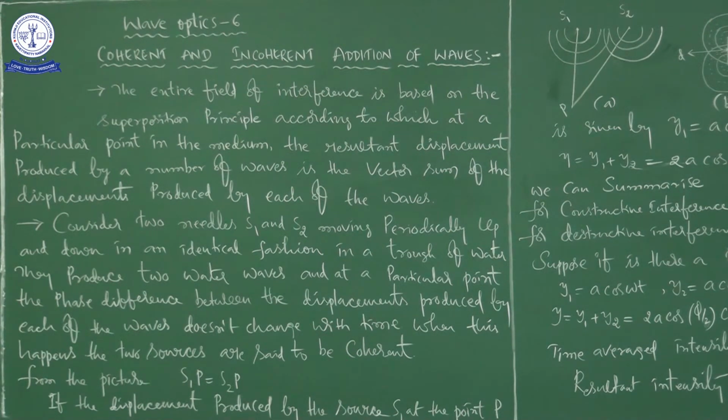If there is a phase difference, those two waves are said to be non-coherent. For example, imagine two waves produced by two different sources, but the phase difference is not there.